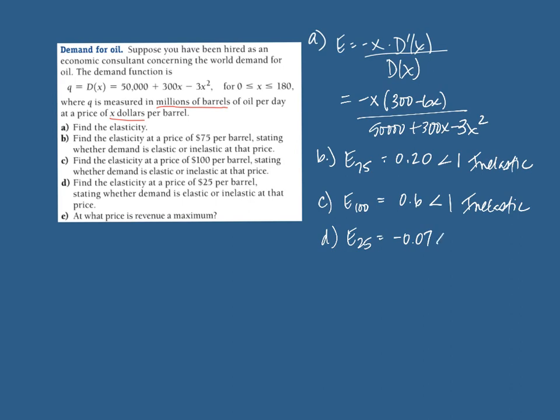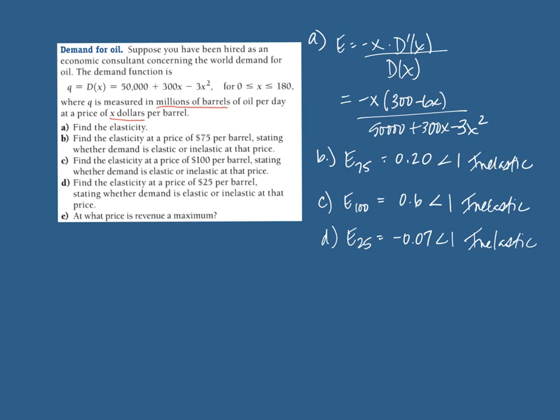This is still considered inelastic. And in this case, we're actually seeing an increase in demand if we're increasing prices at this point. That's what that negative 0.07 means. And since it's still close to 0, that is still noting that a very small change in price is a very small change in demand.